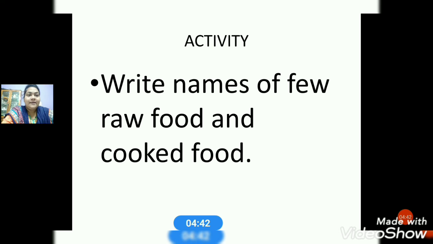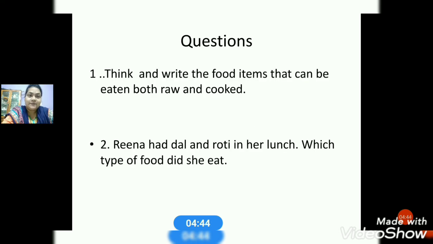Okay. Now next what we have, questions for the day. So what are the questions from this particular topic? Think and write the food items that can be eaten both raw and cooked. So just now I have shown the slide where you have seen some food items that can be eaten both raw as well as cooked.